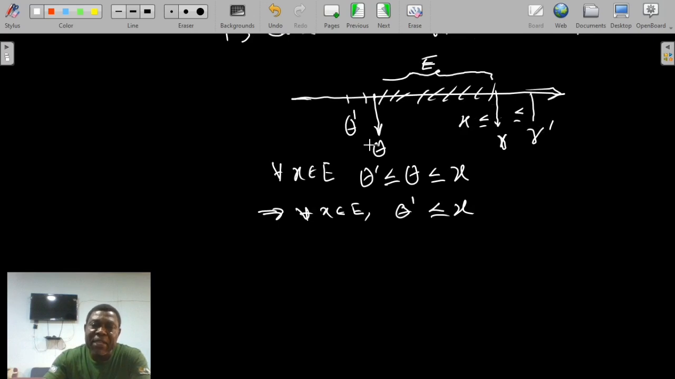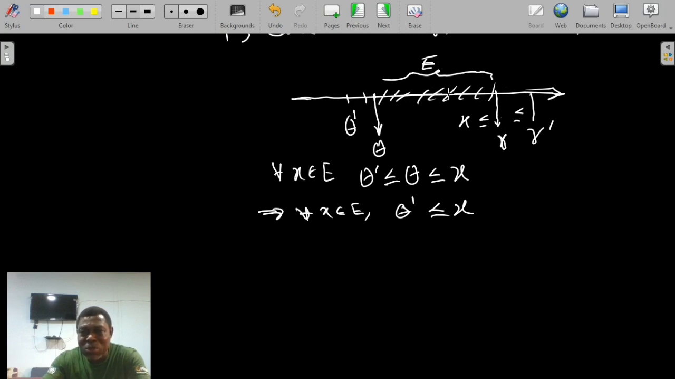So you see that the existence of a lower bound and the existence of an upper bound together guarantee that the set E is bounded. And once we have one lower bound, there are infinitely many lower bounds. Once we have one upper bound, there are infinitely many upper bounds. There is something important we must note: once we establish the existence of a lower bound, we shall be thinking about the lower bound that is closest to the set E. If we establish the existence of an upper bound, we shall also be talking about the upper bound that is closest to the set E.